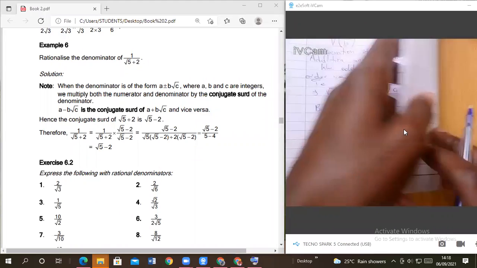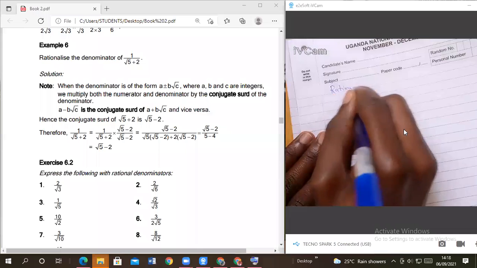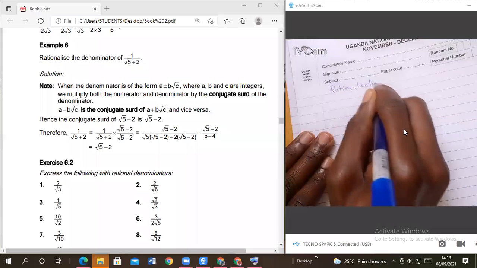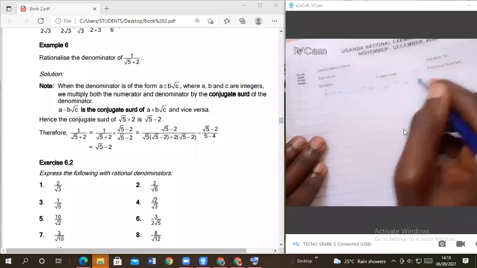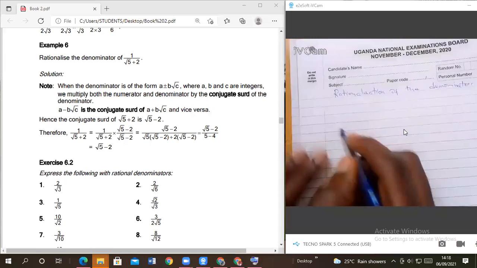Now, when we come to rationalization of the denominators of surds, how do we rationalize that? We have 2 ways here.